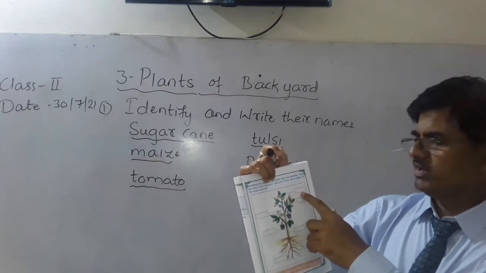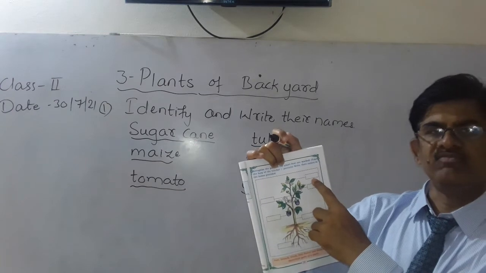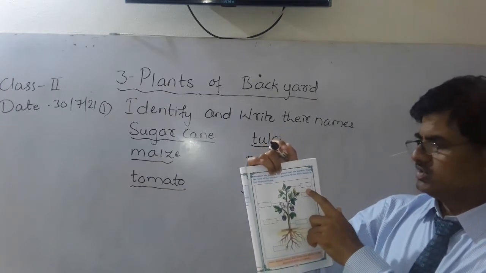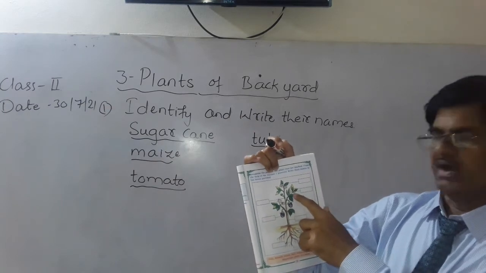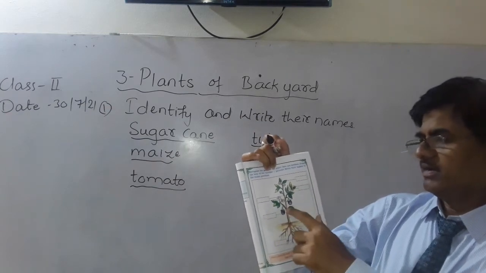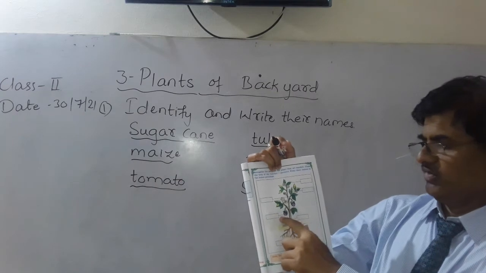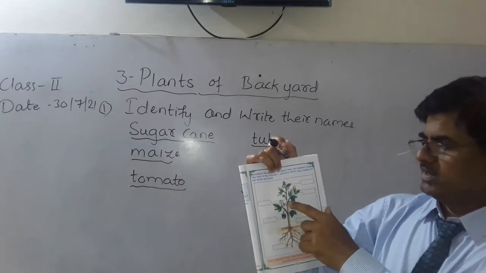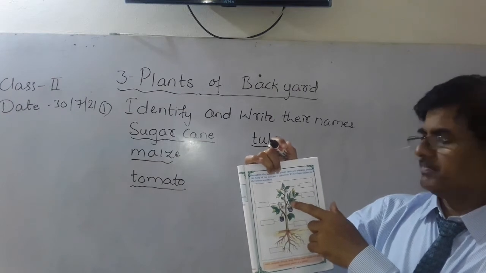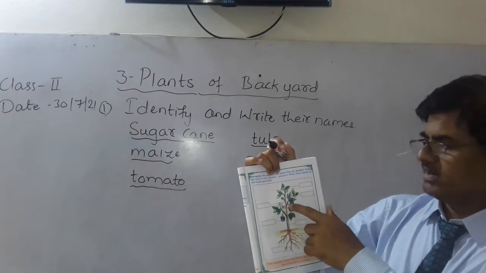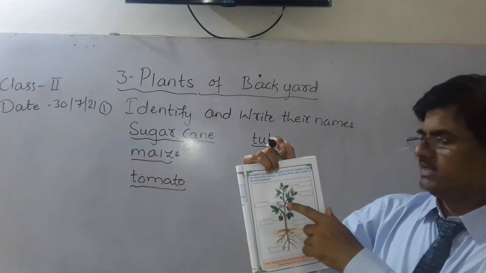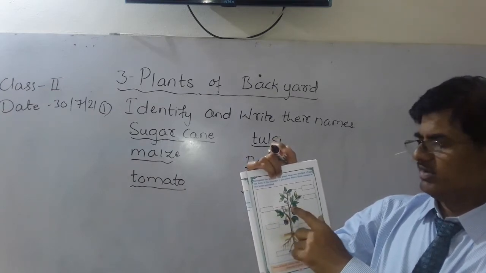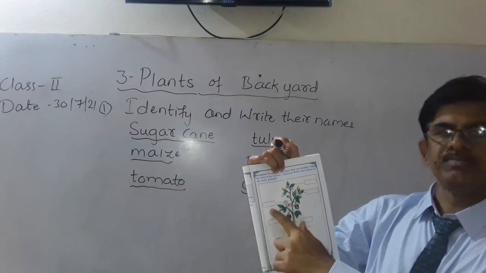So we call it a leaf. These are the leaves, all the leaves. So this is a leaf, and you can see the flower here. Also you can see the fruit here, which is grown here. And this one, grown here, is called a branch. In English you call it a branch. So write branch here, understood?